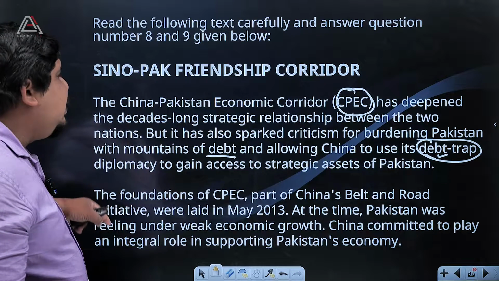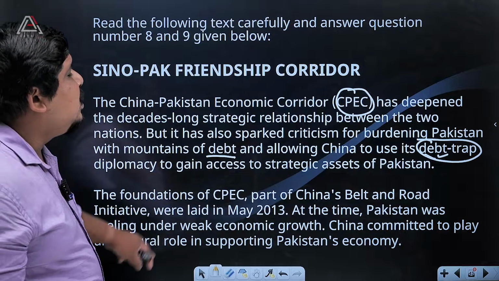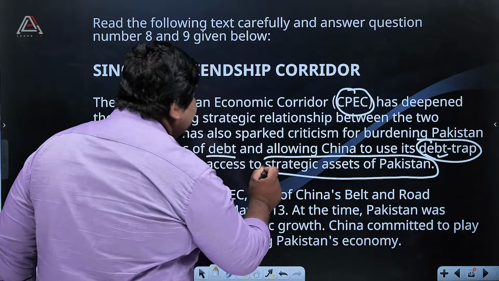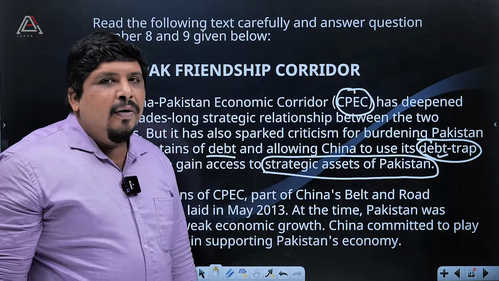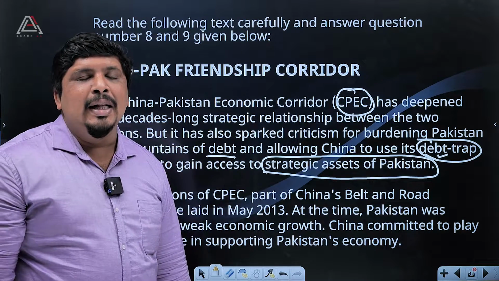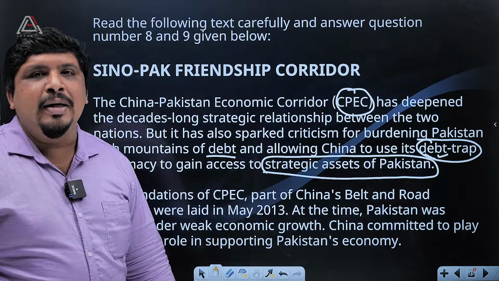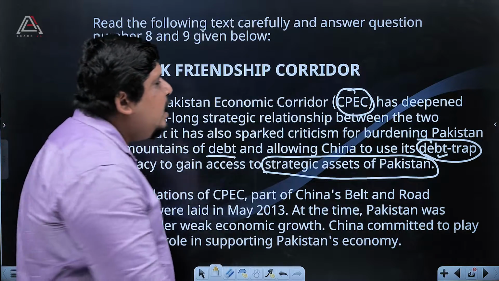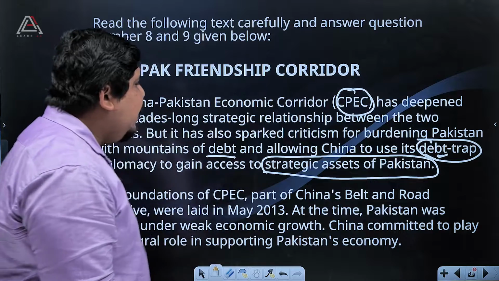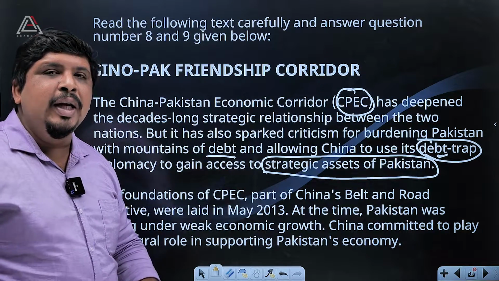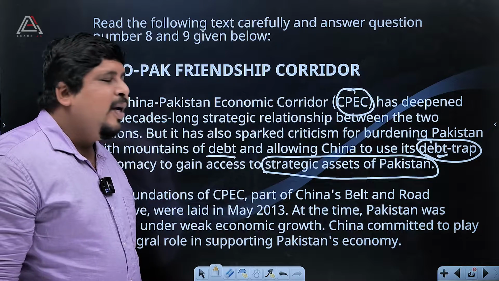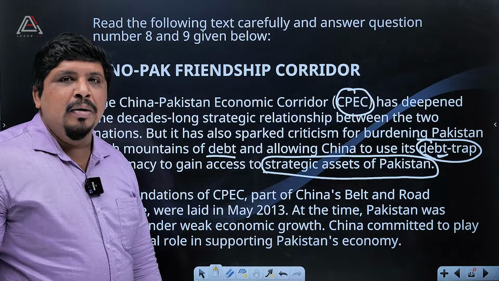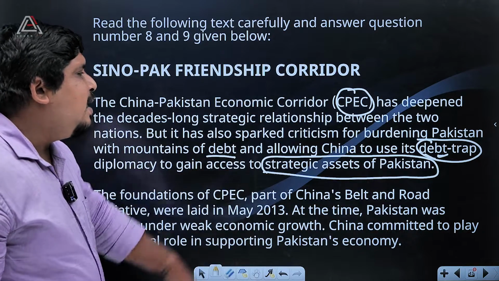Okay. So China is doing that kind of thing, then using diplomacy to gain access to strategic assets of Pakistan. One example we can say is that China says we need your air base for attacking India. They are compelling Pakistan to give that. Pakistan should give that to China because they are in a debt trap. Maybe they are giving it because Pakistan is also thinking that India is their enemy. So with the help of China, they can also attack India. Okay, this is what we can call the debt trap.